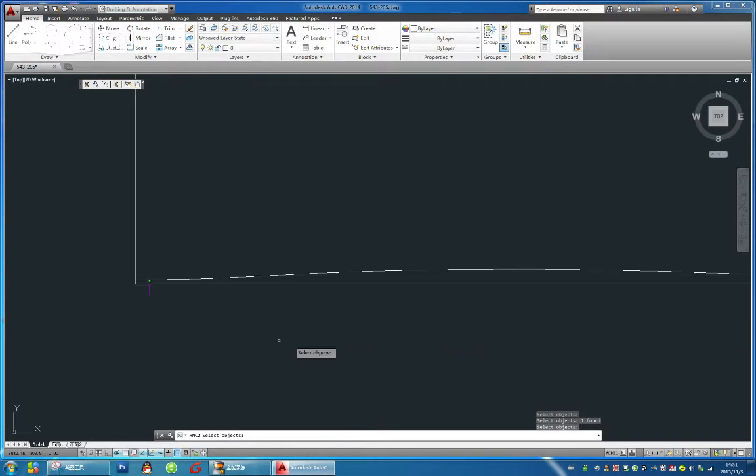For the curve line, we need to select all of the parts from the left to the right. Okay, all of them.